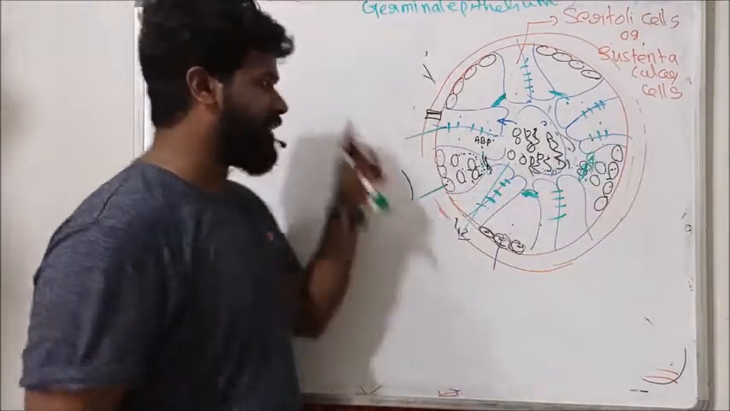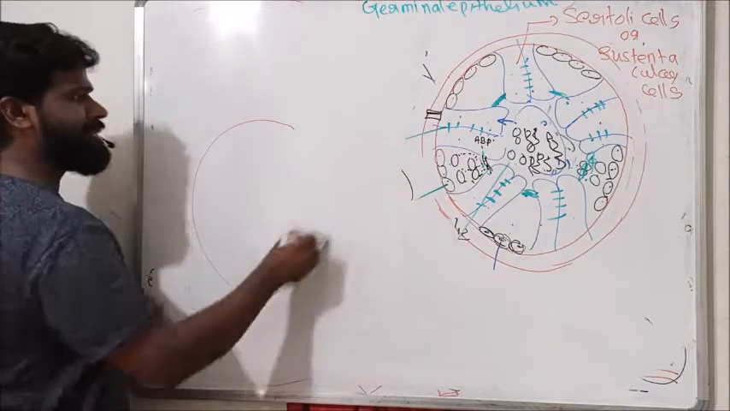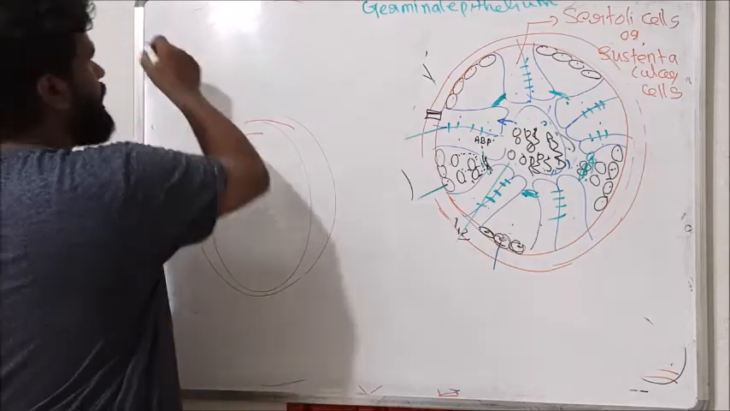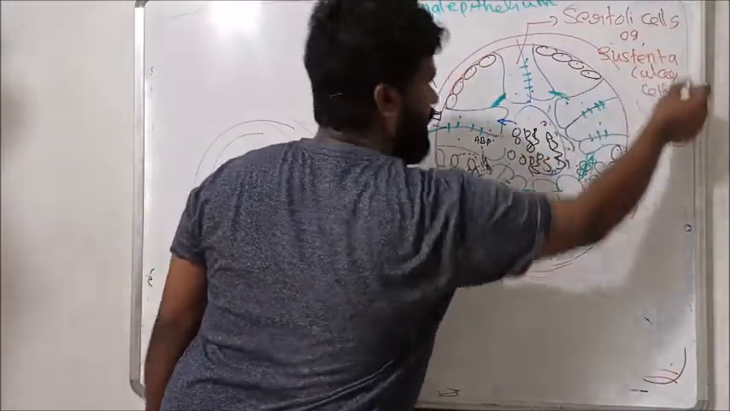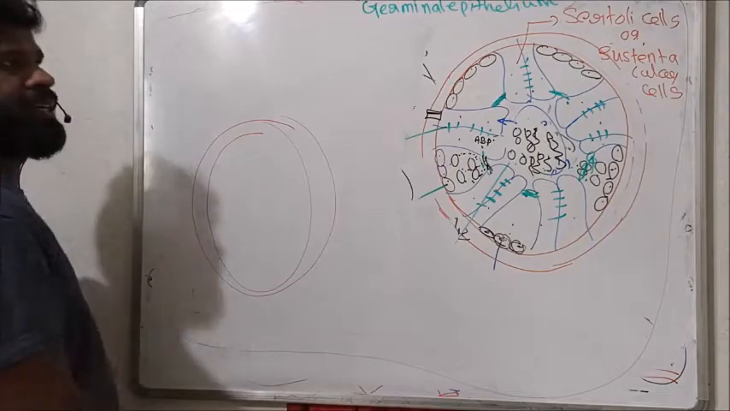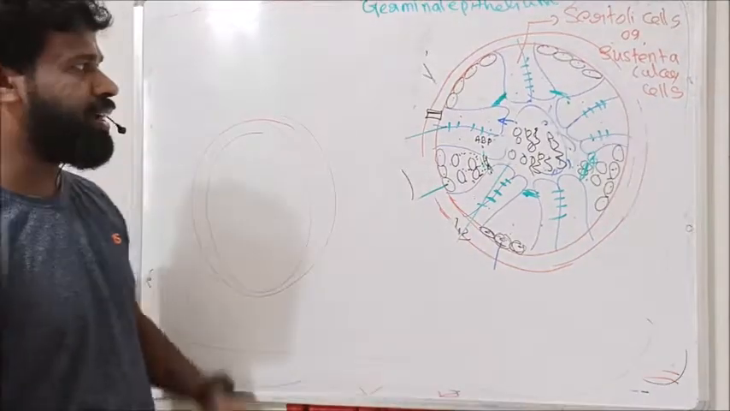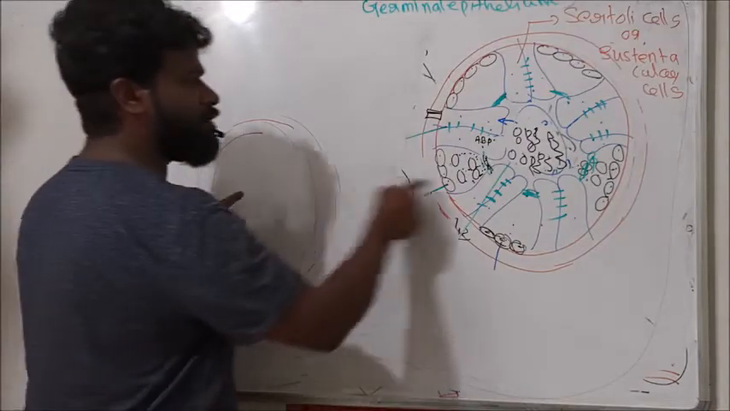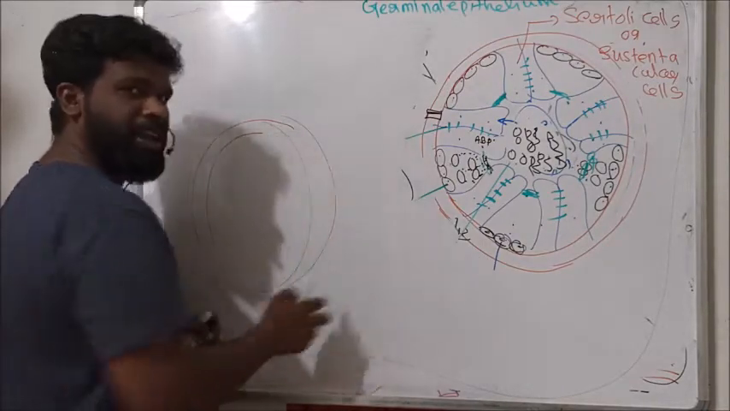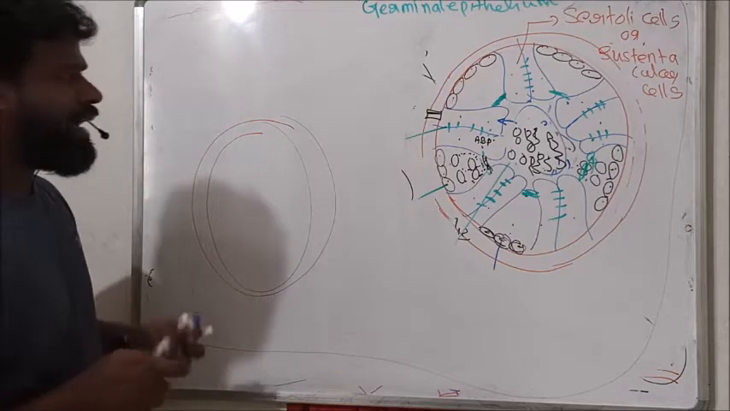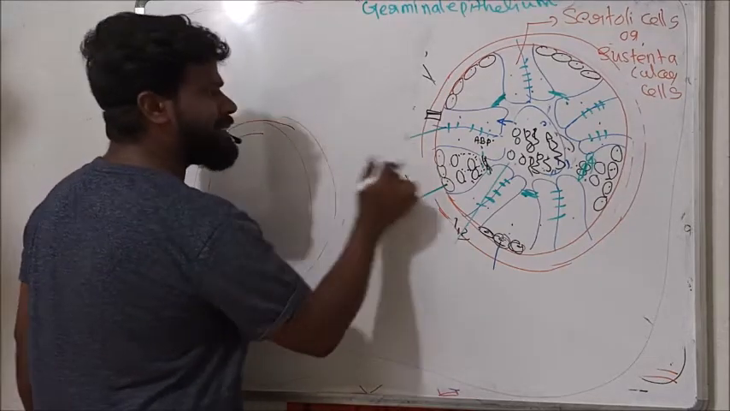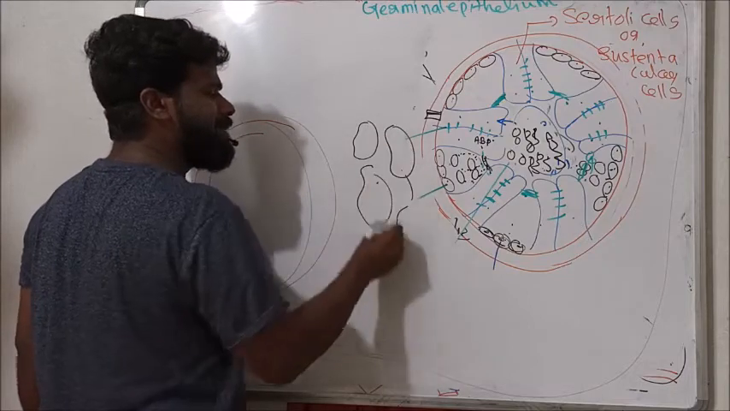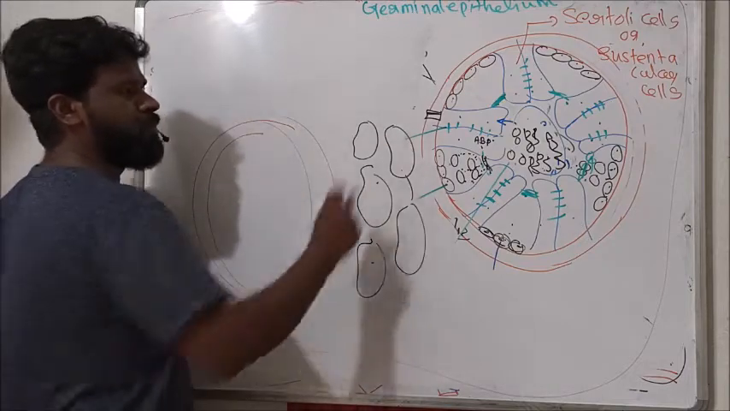So this is a seminiferous tubule and this one is another seminiferous tubule. Suppose this is a testicular lobule. Each testicular lobule contains 1 to 3 highly coiled seminiferous tubules. Suppose these are two seminiferous tubules in a testicular lobule, and between these seminiferous tubules, some type of tissue is seen.